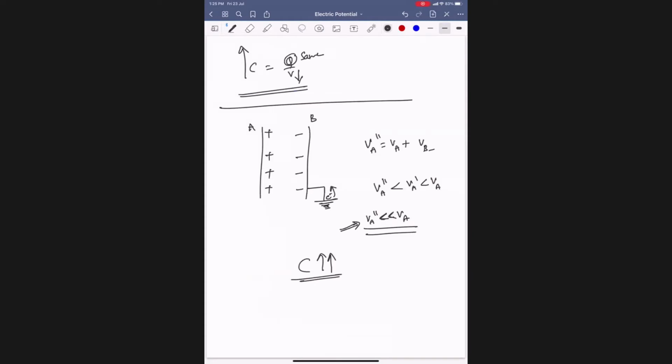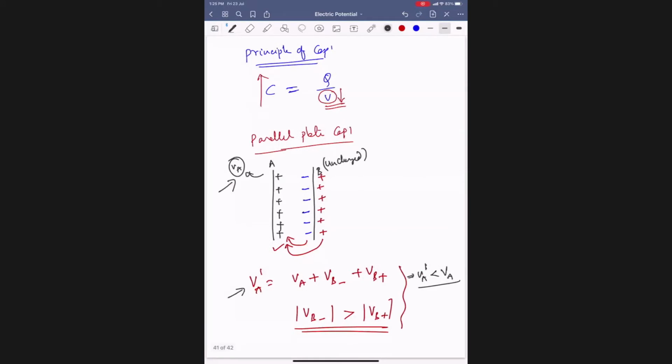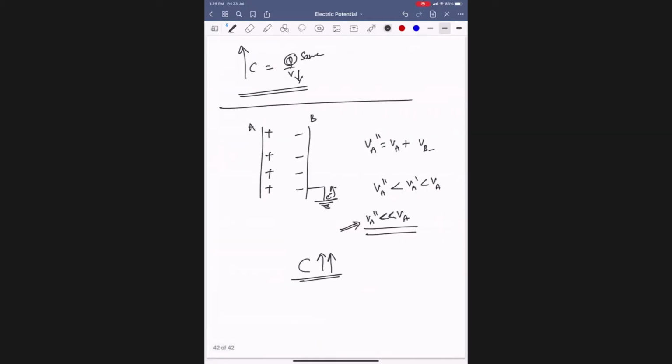Sir, can you repeat this point, sir? See, what I have done is I grounded the outer surface of the base plate B. B already has plus charge on the outer surface. Now when I grounded it, automatically negative charges are deficient on the outer surface. Immediately, since the earth is a huge reservoir of charges, it will pump the charges to which one? Plate B, negative charges.